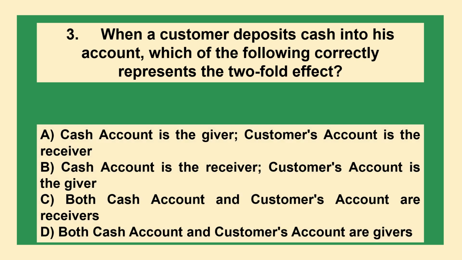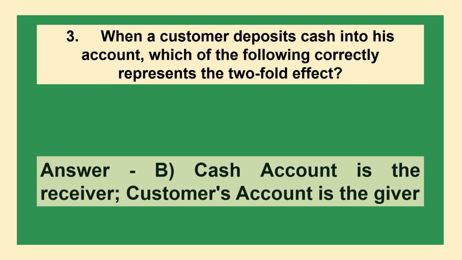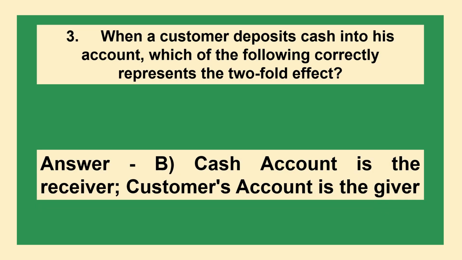When a customer deposits cash into his account, which of the following correctly represents the twofold effect? Option A: cash account is the giver, customer's account is the receiver. Option B: cash account is the receiver, customer's account is the giver. Option C: both cash account and customer's account are receivers. Option D: both cash account and customer's account are givers. The answer is option B: cash account is the receiver and customer's account is the giver.